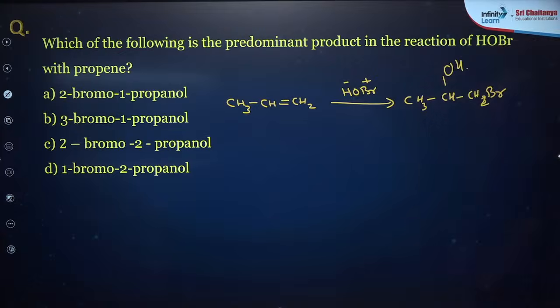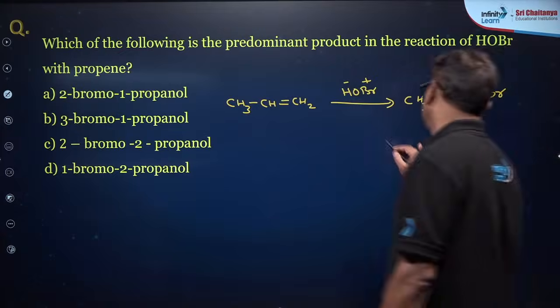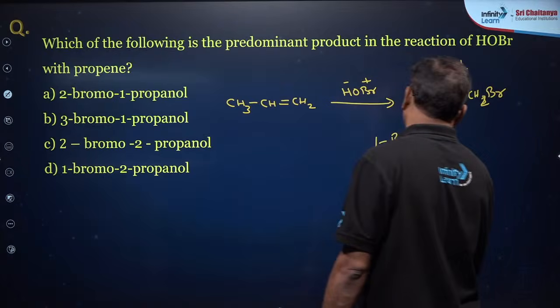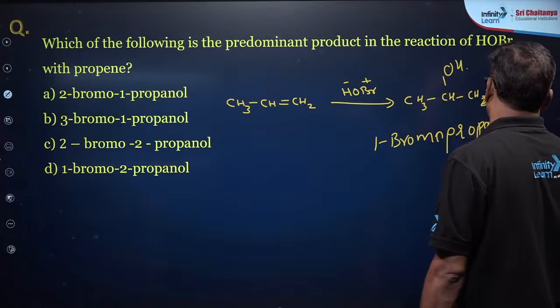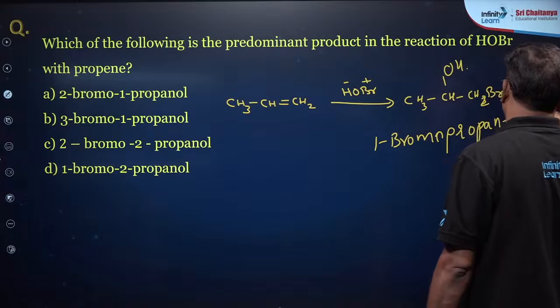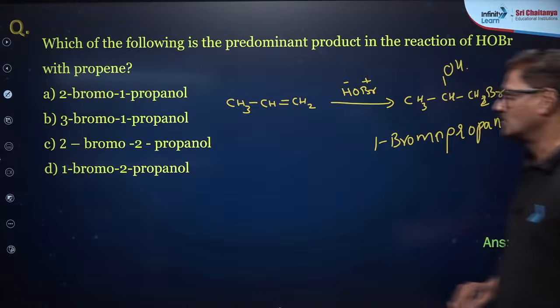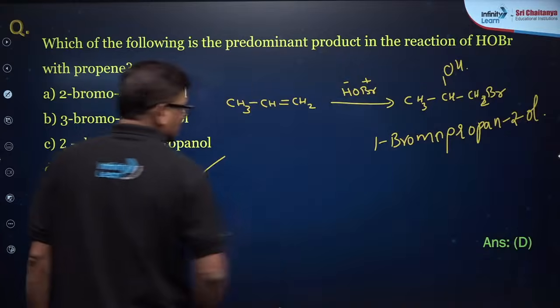So that is 1-bromopropan-2-ol. So 1-bromopropan-2-ol is the correct answer.